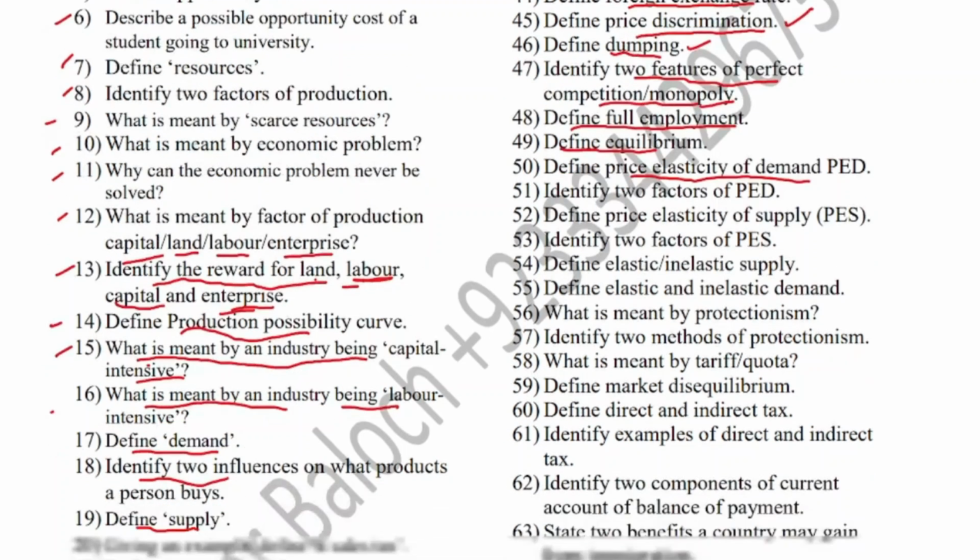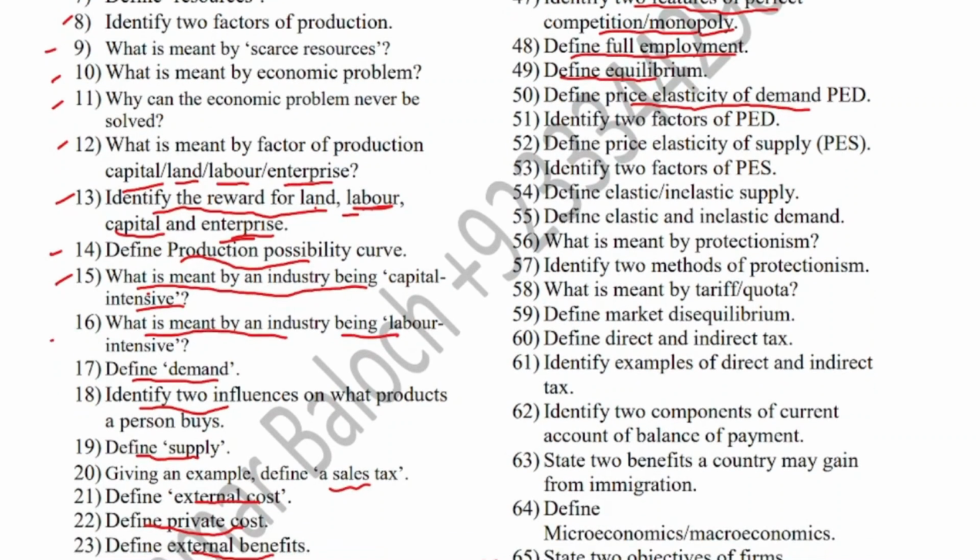Define price elasticity of demand. It is the responsiveness of quantity demanded to a change in price, and it is calculated as PED equal to percentage change in quantity demanded over percentage change in price. Identify two factors that affect PED. The two factors that may affect PED include time period and nature of product. Number of substitutes is another factor, but you have to identify only two. Define price elasticity of supply. It is the responsiveness of quantity supplied to a change in price, and it is calculated as PES equal to percentage change in quantity supplied over percentage change in price.